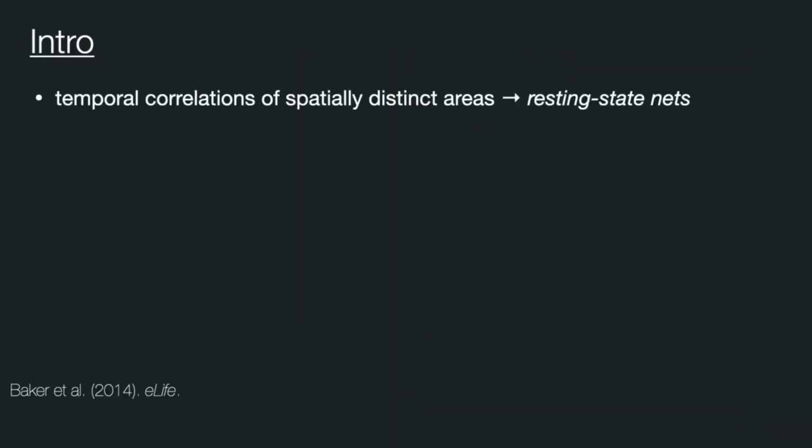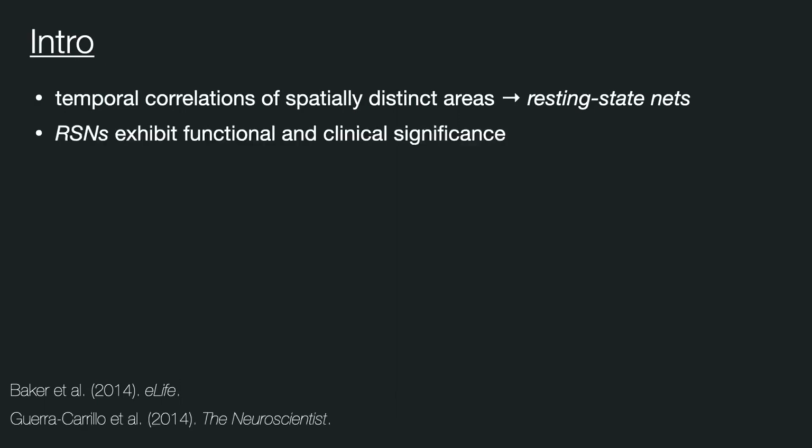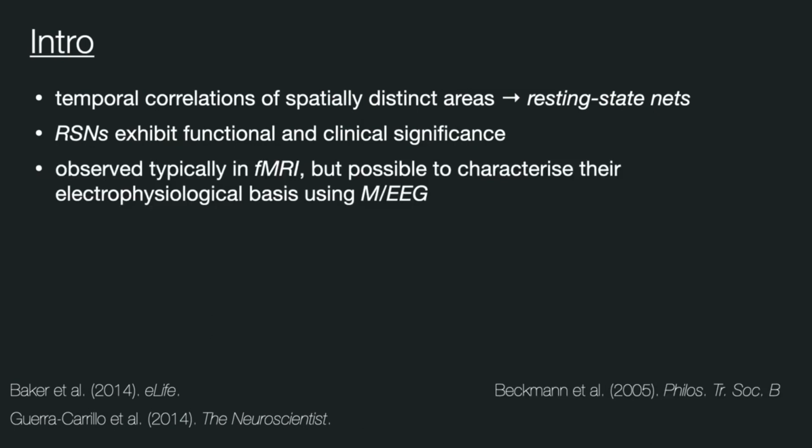Neuroscientists have been observing something called resting state networks for some time now. Those are temporal correlations of spatially distinct areas. We also believe they exhibit functional and clinical significance and are an area of active research. Typically, these networks are observed in fMRI, but naturally we may characterize their electrophysiological basis using EEG.